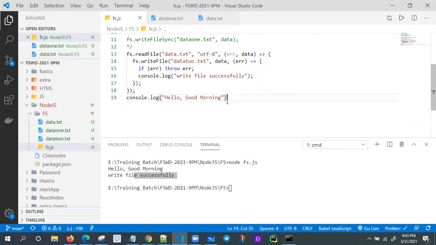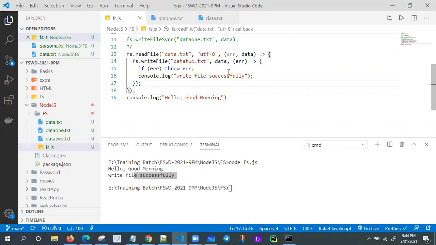For example, at the time of learning JavaScript, what I told is JavaScript is executed line by line, right? In that case, definitely line number 16 will come. But what happened here? Line number 19 is asynchronous. It is like user one and user two. Your Node.js is allocating user one and it is not blocking user two. It is writing the file successfully. Are you getting this one?